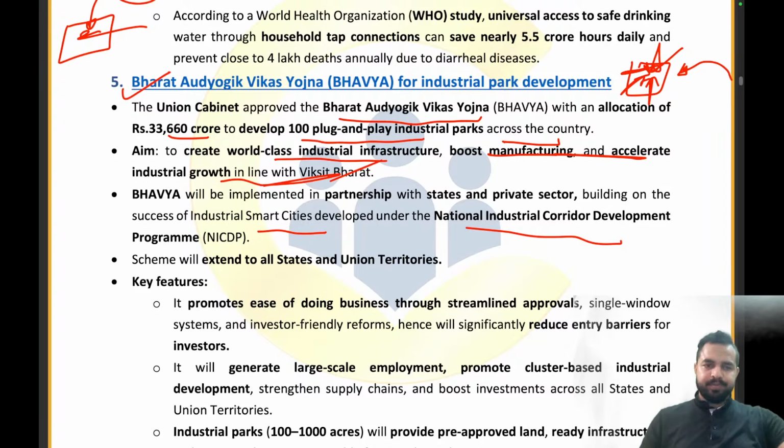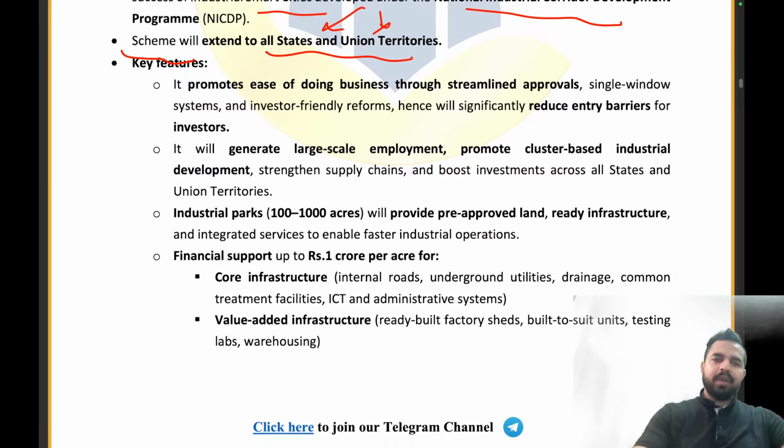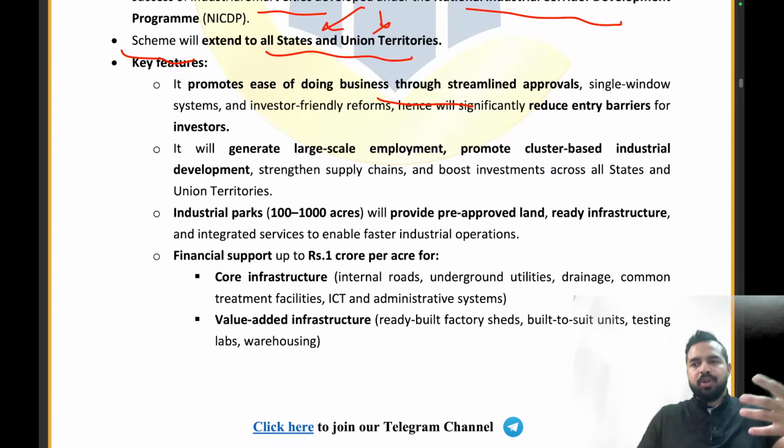Clear, everyone? Now the scheme will be extended to all the states and union territories. Clear? The key features include the ease of doing business, because now less time will be taken for them to just bring their machines and start producing. There will be a single window system, investor friendly reforms. It will generate large scale employment and promote cluster based industrial development.